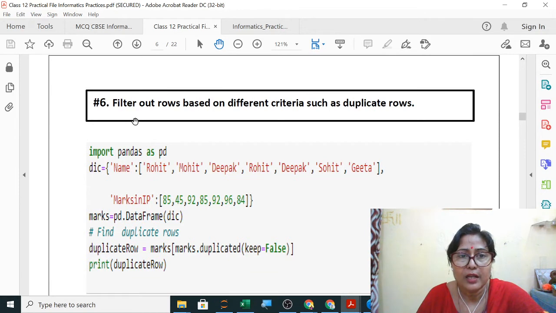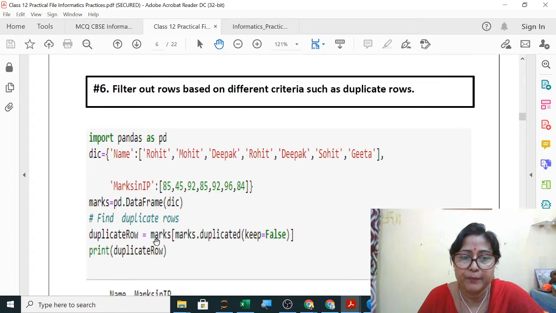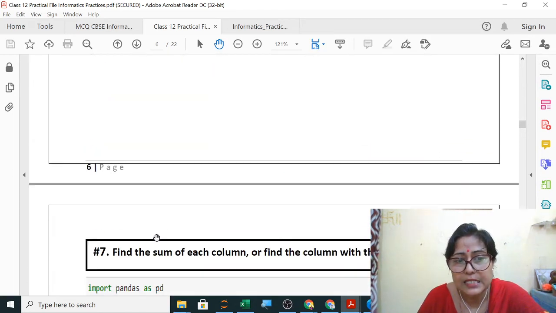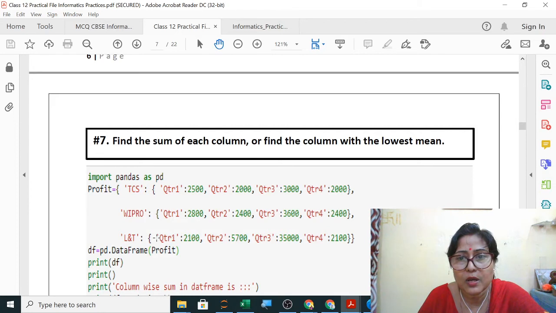Okay. Filter out rows based on different criteria such as duplicate rows. So duplicate rows you have to filter out and you have to display which are the duplicate rows. So here they have used duplicated, keep equals to False, and then this is part 2 of your data frame. Statistics, after statistics whatever part is there, so completely I think all the questions from part 1, only the first question was there, create a series. After that CBSE has shared all the experiments from part 2.